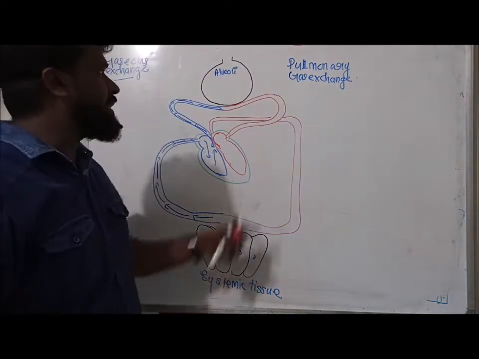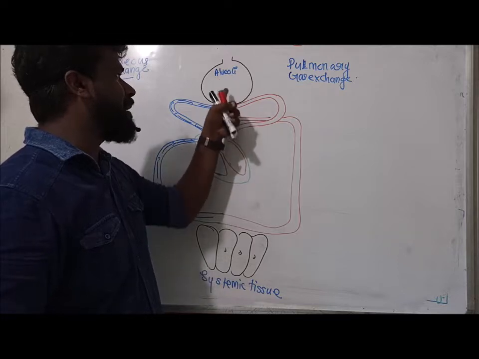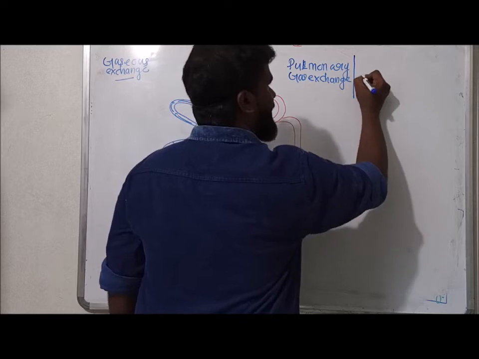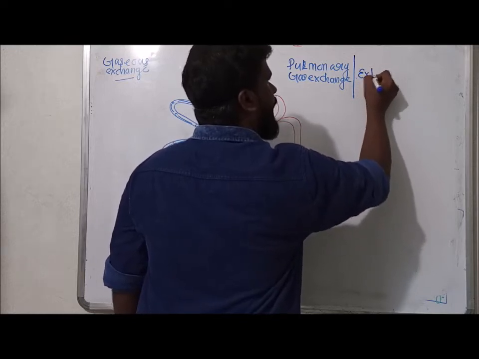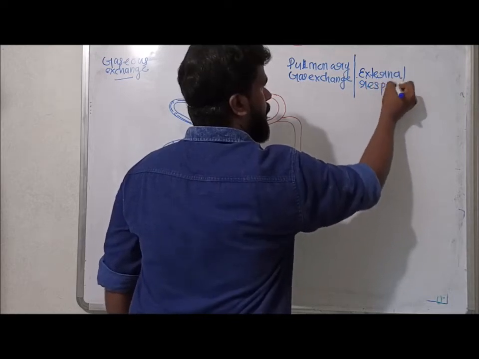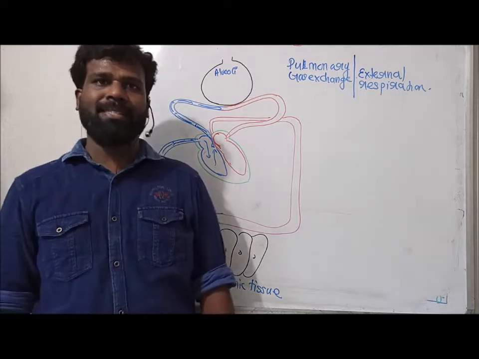Pulmonary gas exchange means exchange of oxygen and carbon dioxide between alveoli and blood. Pulmonary gas exchange, or external respiration.